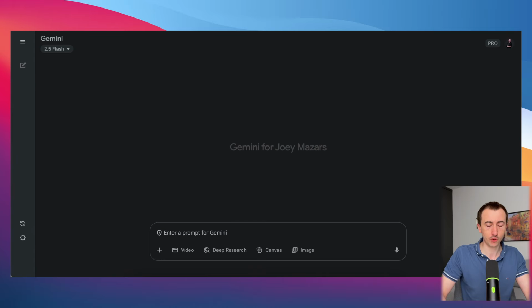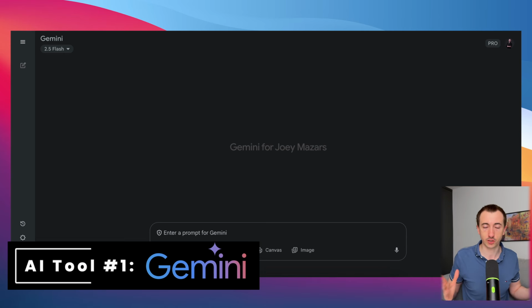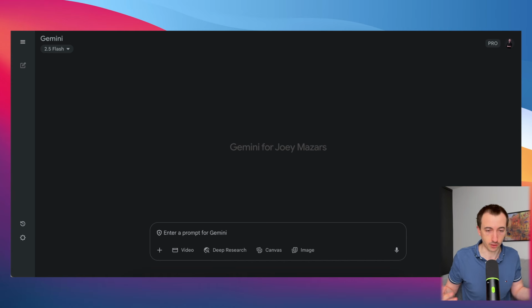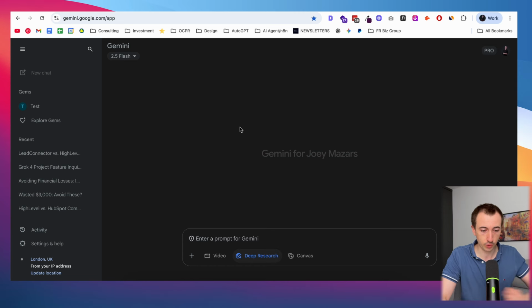Okay, so I think what I want to do here is run a Gemini deep research, because I want to get a bunch of data into that market and find some good ideas for that lead magnet. Having a really good idea for that lead magnet is going to be really what makes or breaks the funnel. So I'm going to go and start a new deep research, and let me come up with a prompt. Okay, so here we go.